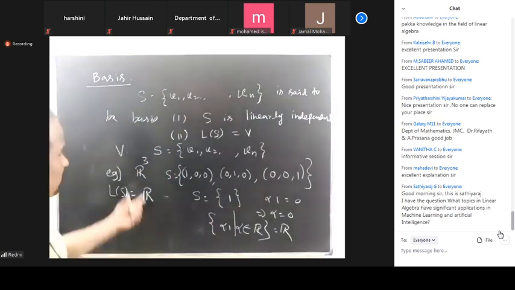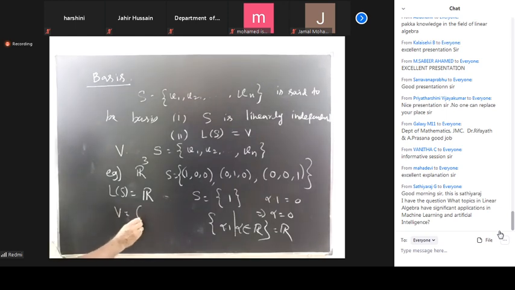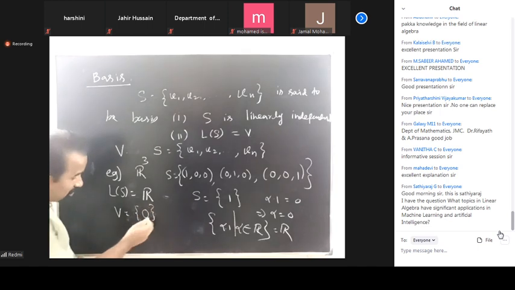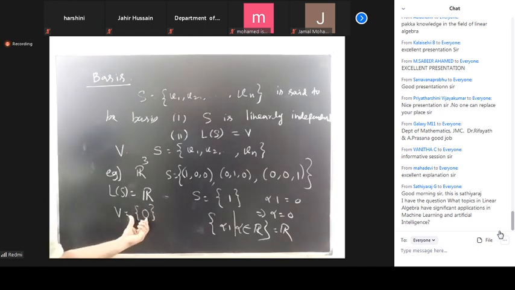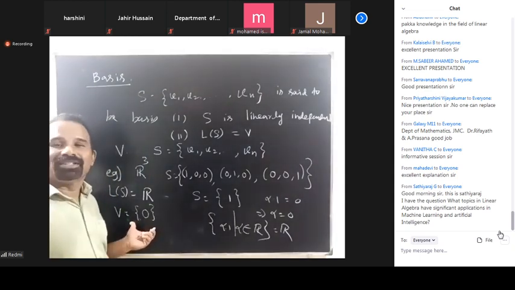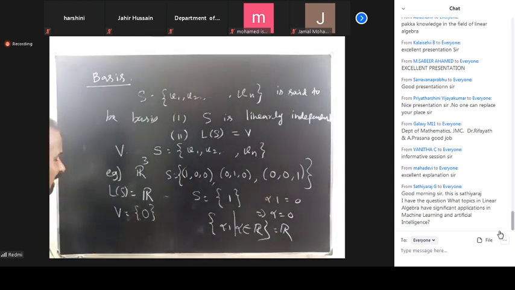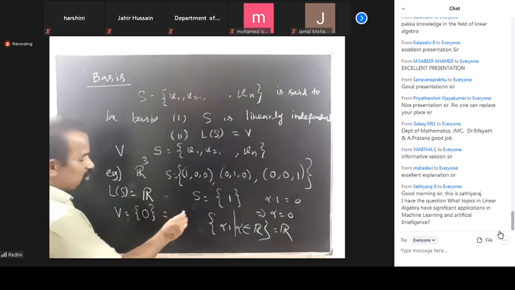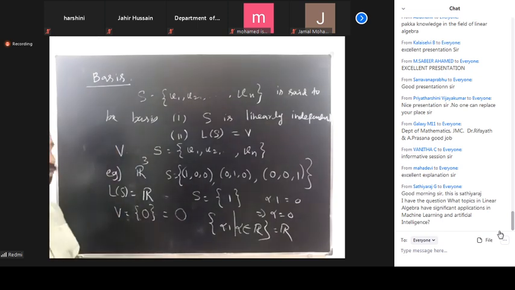Suppose I am taking the vector space V equal to {0}. The set consists of only one element. This is also a vector space. This is called the null space. The dimension of the null space is equal to 0.